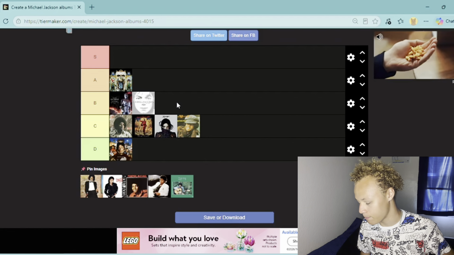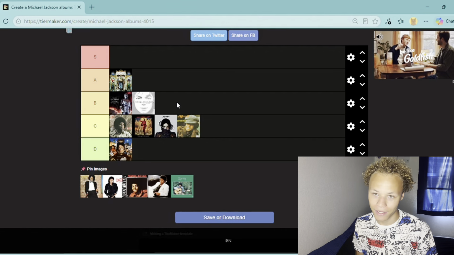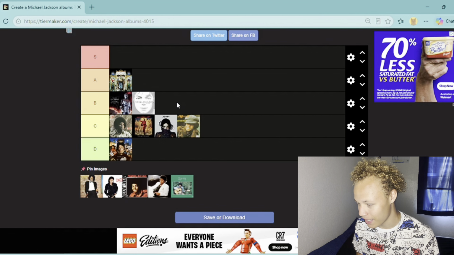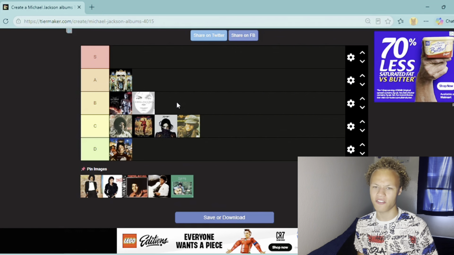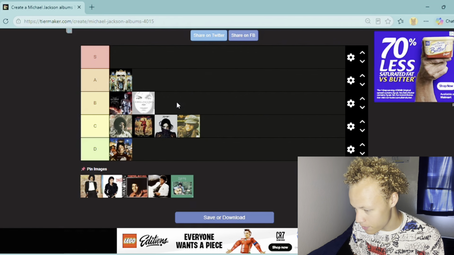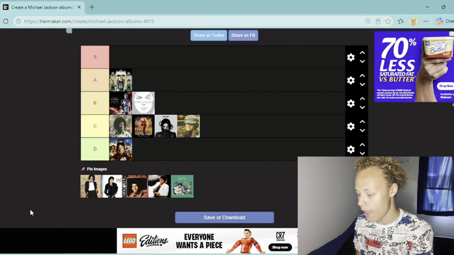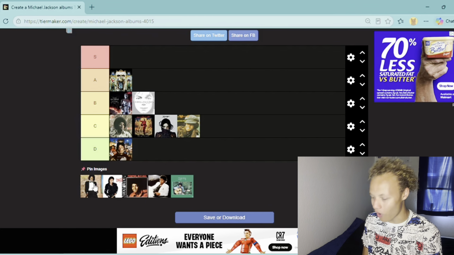Now, ladies and gentlemen, we're finally getting to the bangers, guys. We're getting to pretty easily some of his best works ever, the top 3 albums. I mean, his first 3. And first, we're going to move on with his first solo studio album from 1979 that many people are very familiar with, and that is Off the Wall.